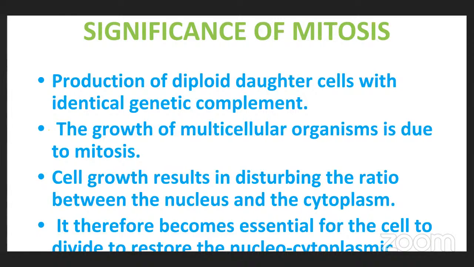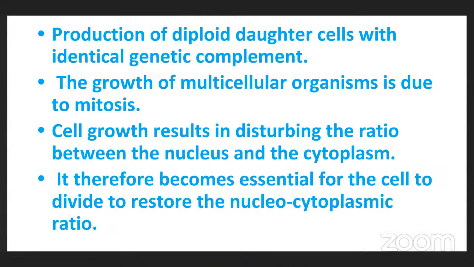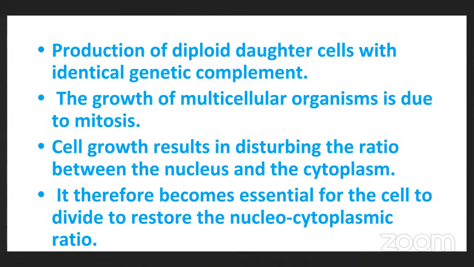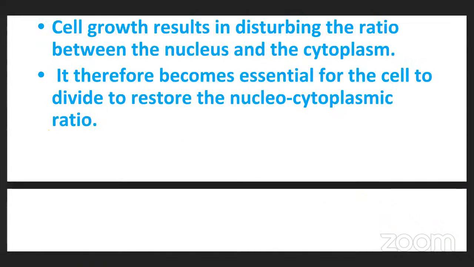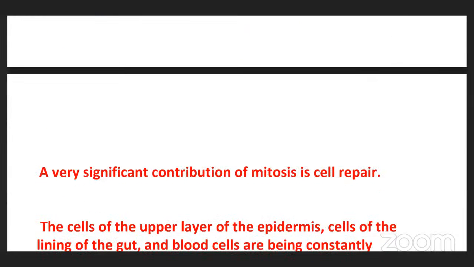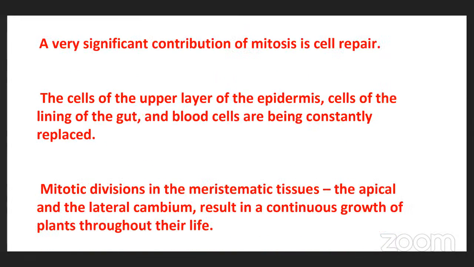Mainly two diploid daughter cells are formed. Mainly it is involved in distribution of equal amount of the nucleus in equal amount of the cytoplasm to daughter cells. And mitosis is very helpful to body repairing.